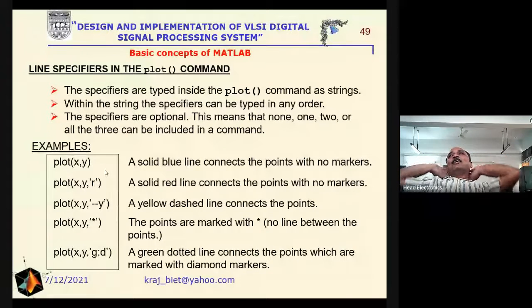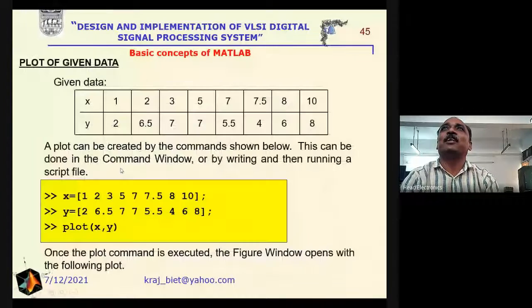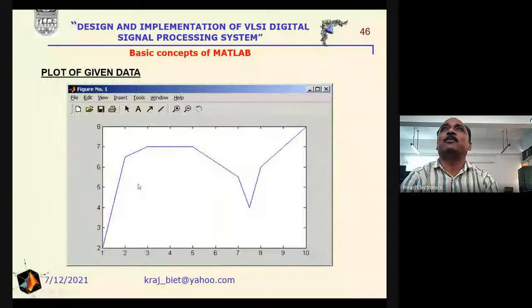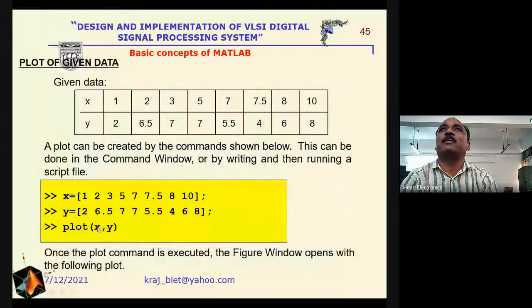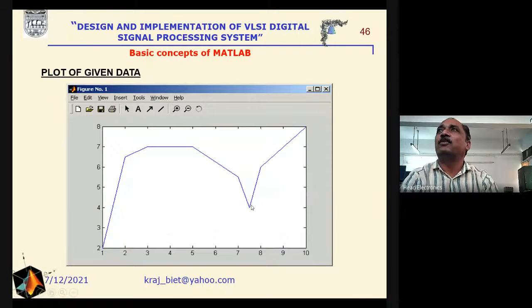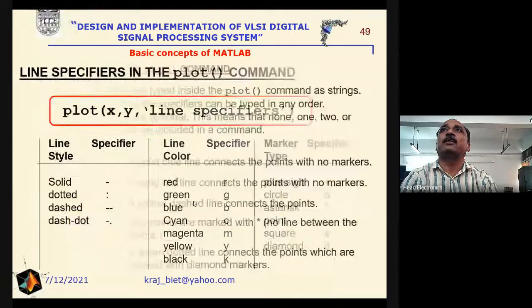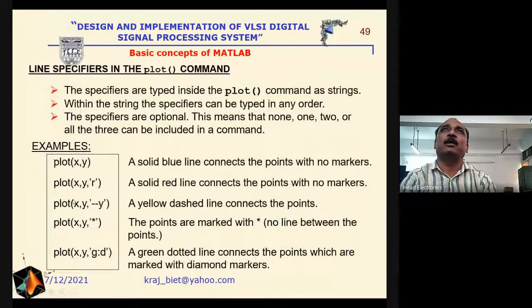As we have discussed in the previous slide, we have taken the example plot x comma y, and we discussed that by default the color of the line will be blue, a solid line, and no marker here. So if we use this type of command, this is the summary of all types of the plot command.